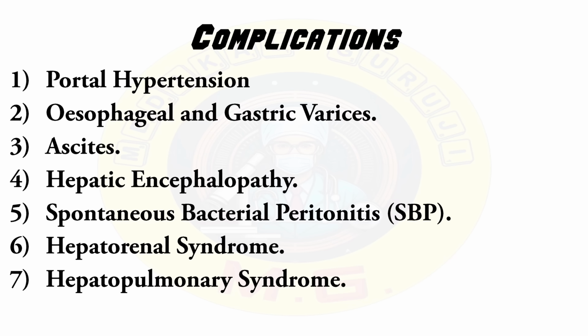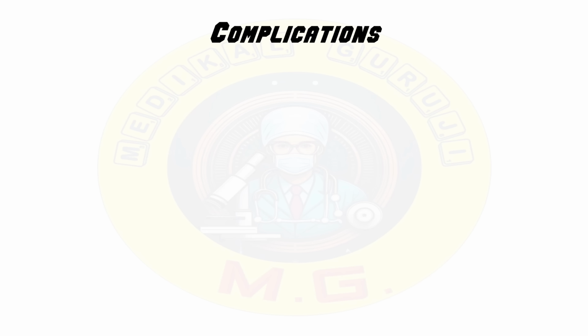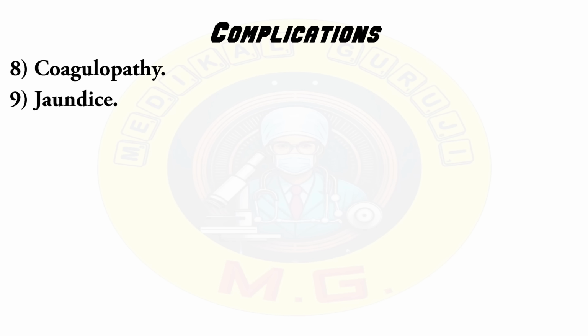Seventh is hepatopulmonary syndrome, pulmonary vascular changes leading to shortness of breath and low oxygen levels in the blood. Eighth is coagulopathy, impaired blood clotting due to reduced production of clotting factors by the liver, increasing the risk of bleeding. Ninth is jaundice, yellowing of the skin and eyes due to buildup of bilirubin, a byproduct of RBC breakdown that the liver can't process.